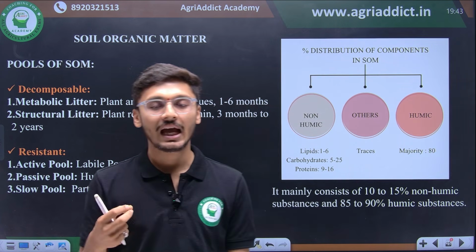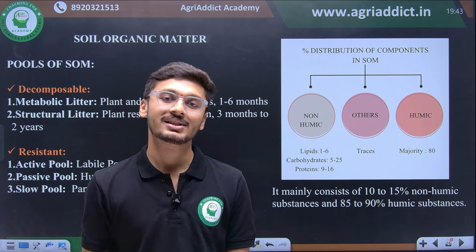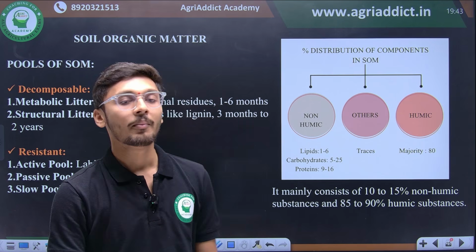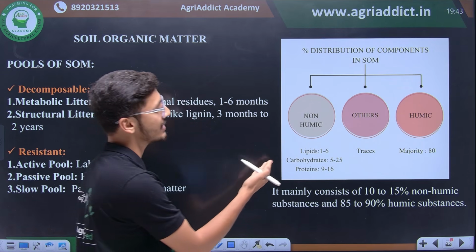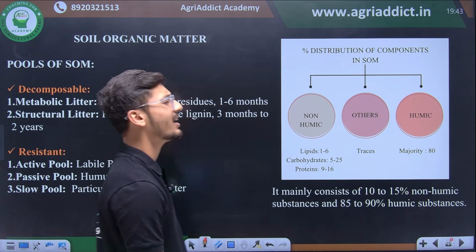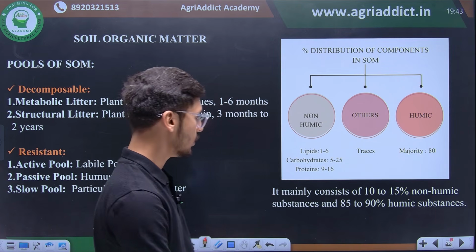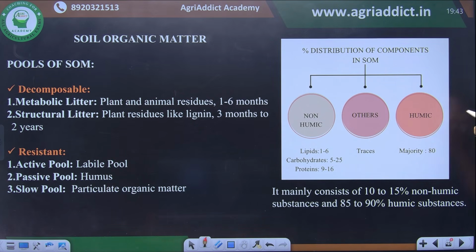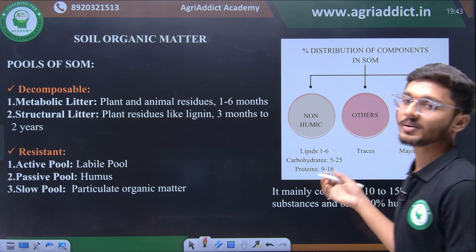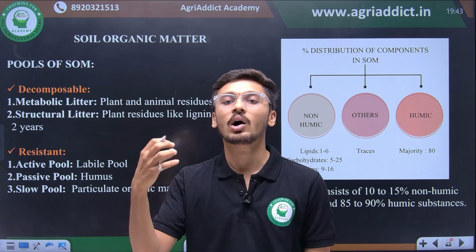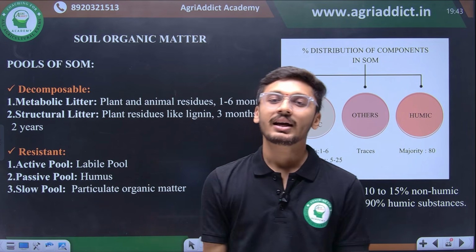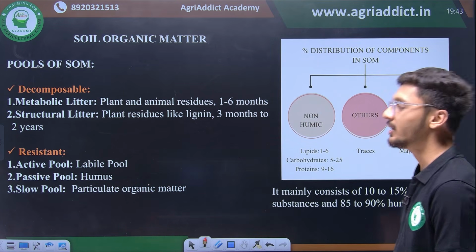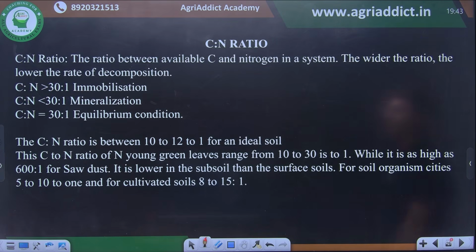Humic substances क्या है ये हम इन डेप्थ देखेंगे ही, उनके प्रॉपर्टीज क्या है ये हम आगे स्लाइड्स में देखने वाले हैं. But then there are non-humic substances such as lipids, carbohydrates and proteins, and other some trace elements are also found. So you can see that 80% और 80 sometimes 85 to 90% even humic substances का प्रमाण या amount बढ़ सकता है, then followed by non-humic and trace substances. So this is about soil organic matter.